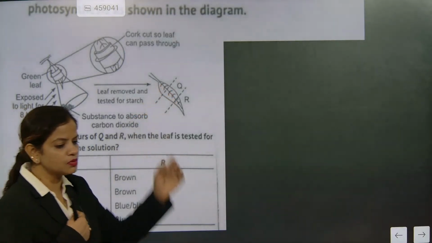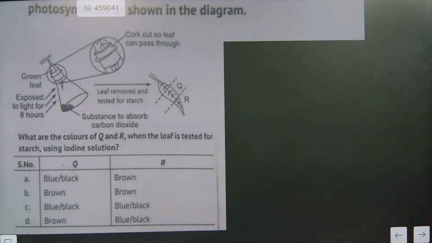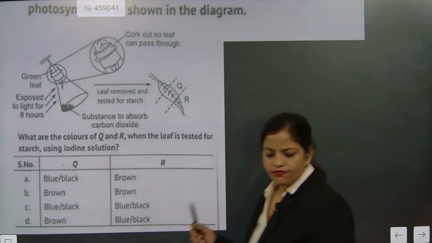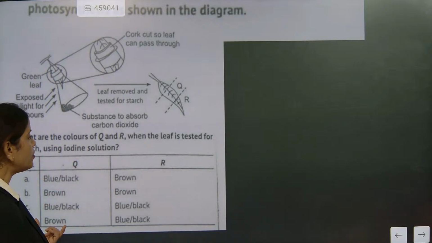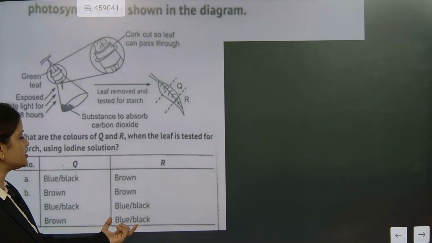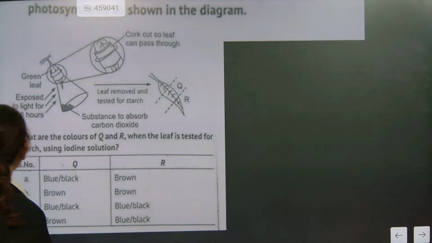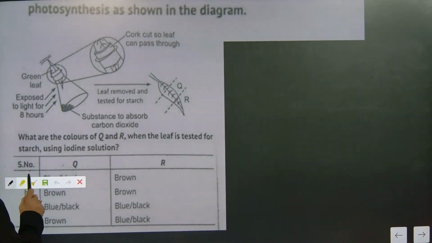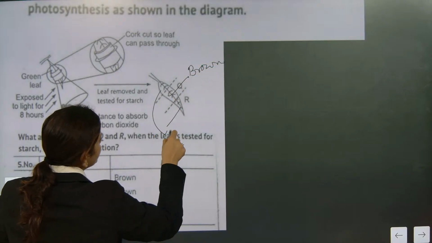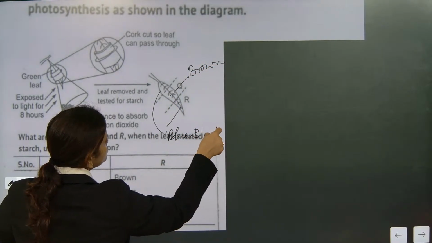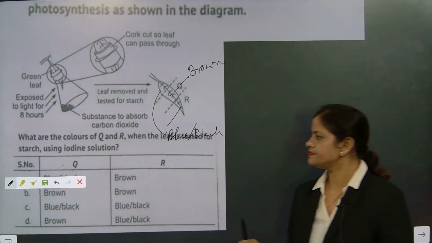First they are asking Q. Everyone please start answering. The answer is D. Brown is the Q part, and blue black is R. Understood? R is blue black because it is undergoing photosynthesis. This part is exposed to sunlight. The part which is not exposed to sunlight is this, so it will turn brown. But these two parts will turn blue black. Understood or not?